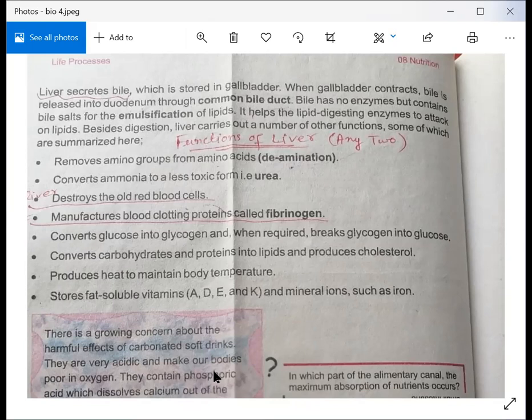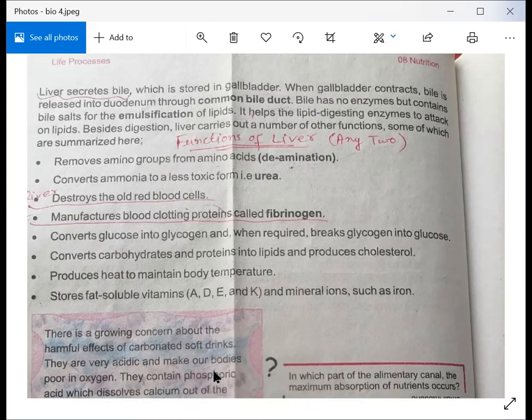So this process is called emulsification of lipids. After that, we will discuss other functions which happen in the liver. Beside digestion, the liver carries out a number of other functions, some of which are summarized here. You can also see them on the screen.